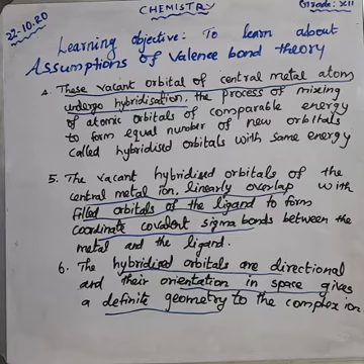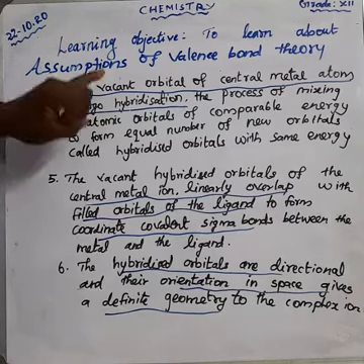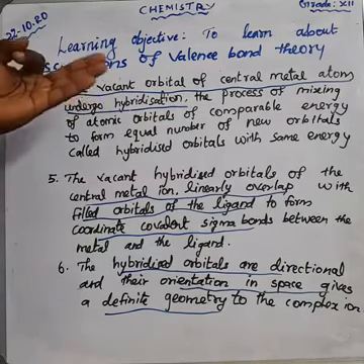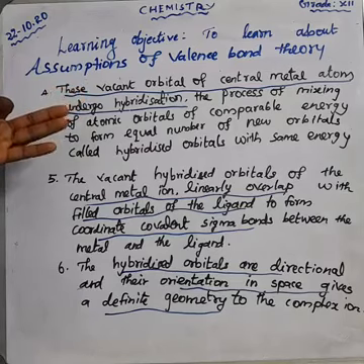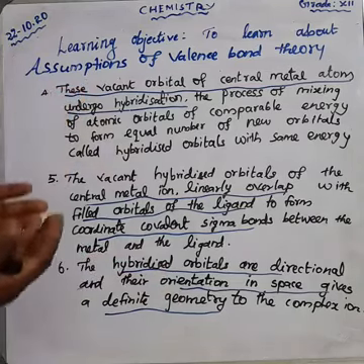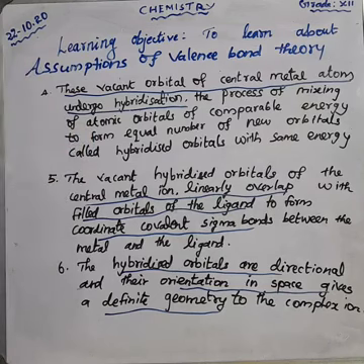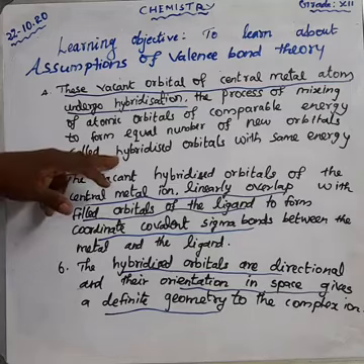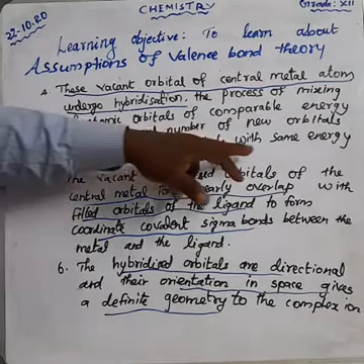Okay, anyhow, the fourth point tells that a vacant orbital of the metal undergoes hybridization. What is hybridization? The process of mixing of atomic orbitals of comparable energy. What's the meaning of comparable energy? Almost equal, not equal, comparable energy. The atomic orbitals of comparable energy form an equal number of new orbitals. That is called hybridized orbitals. The energy is also the same.